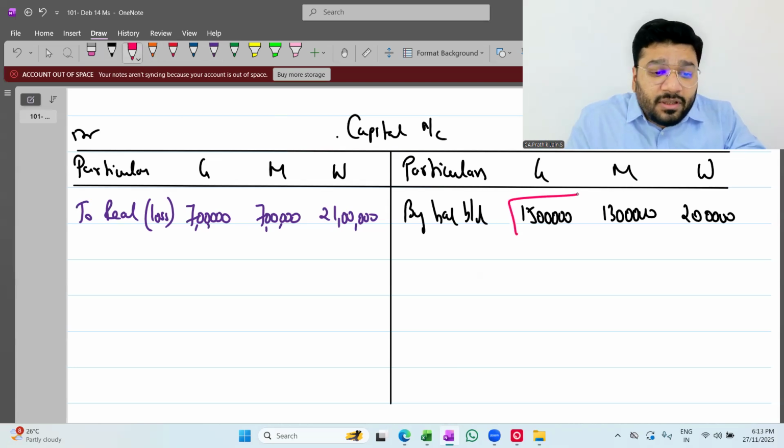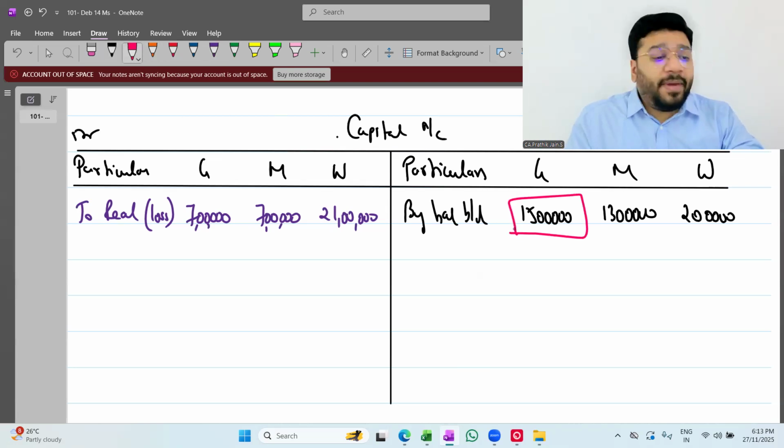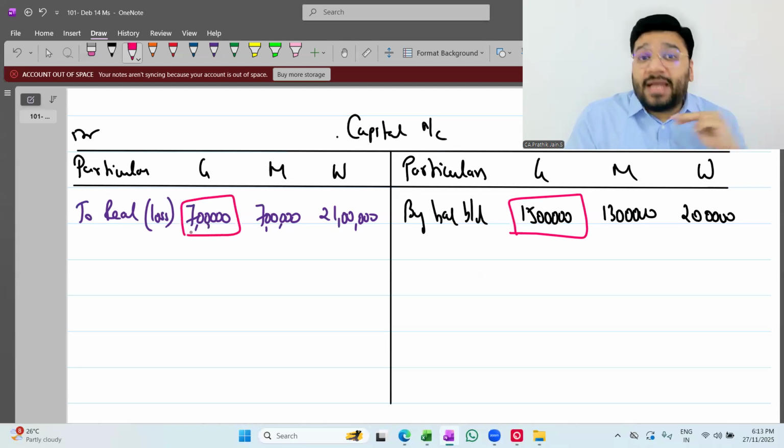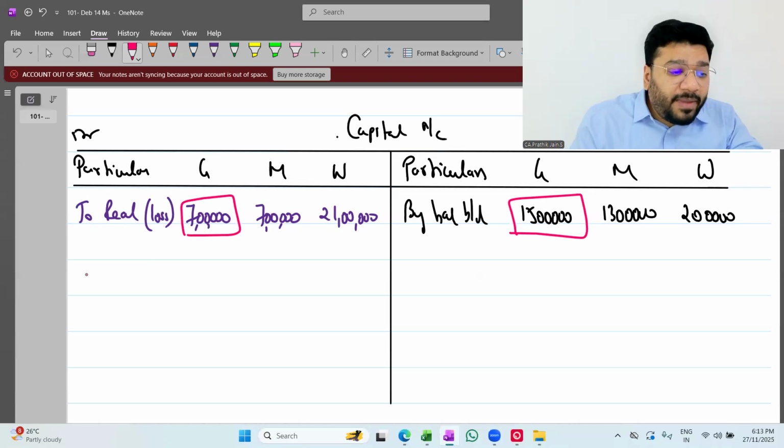Sir, to G, we have to pay 15 lakh rupees. And from him, we have to receive 7 lakh rupees. So net, how much do we have to pay him? To balance carried on. How much do we have to pay him? 8 lakh rupees we have to pay him.